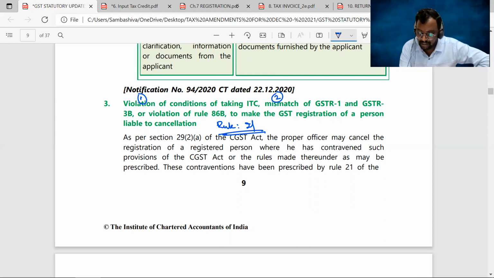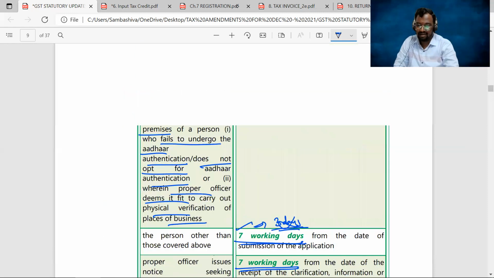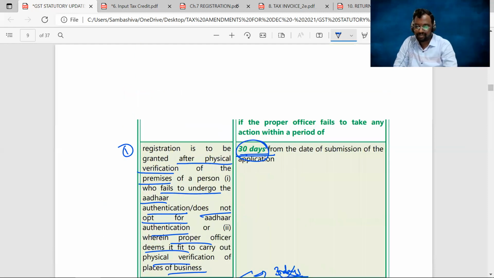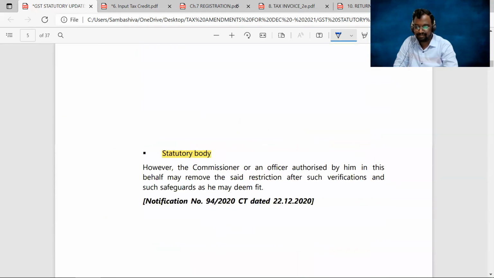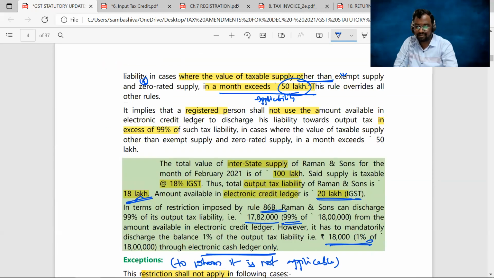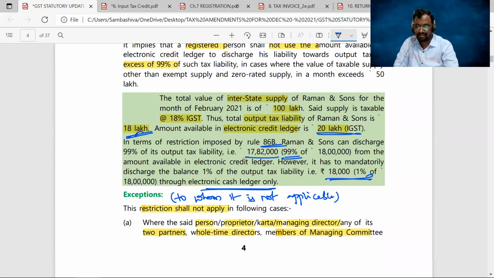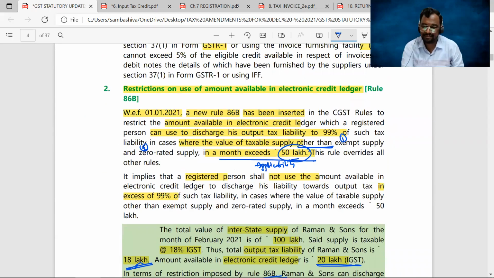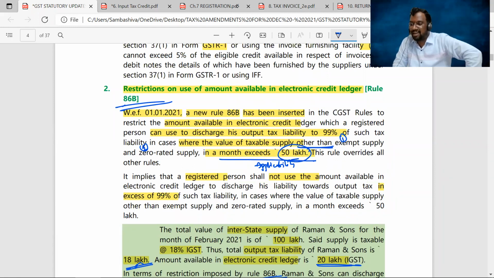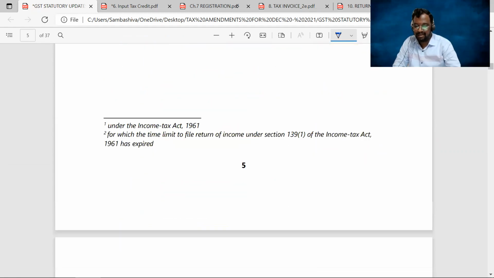And number 3, violation of Rule 86B. What is Rule 86B? Just now we have learned it, the latest amendment in the chapter on input tax credit. Here it is: restrictions on use of amount available in electronic credit ledger.